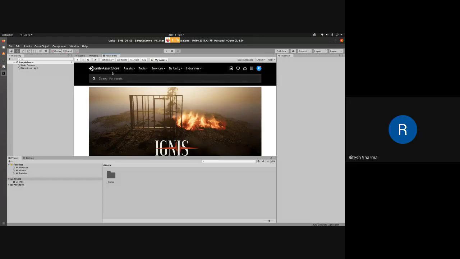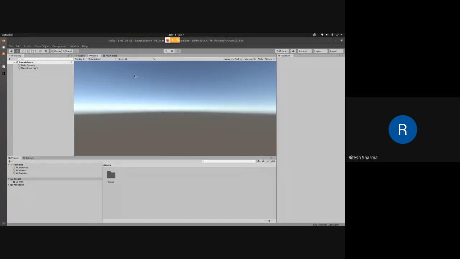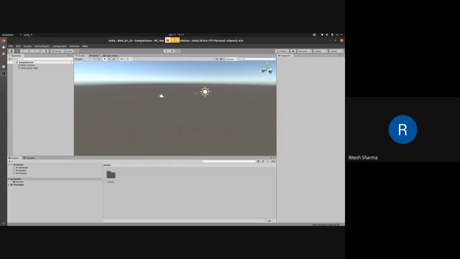Some of them are free, but many of them also have some cost in dollars associated with them. That's the asset store. It's like your Play Store on your mobile phone, where you find the ready-made libraries you want to use for Unity. Then game, as I told you, shows the camera view. Then scene is where you do all the physical editing.